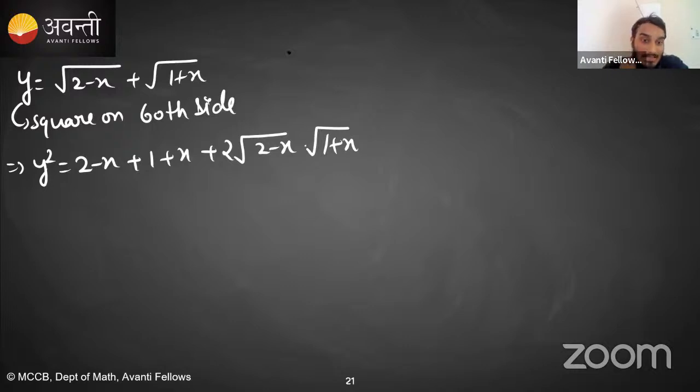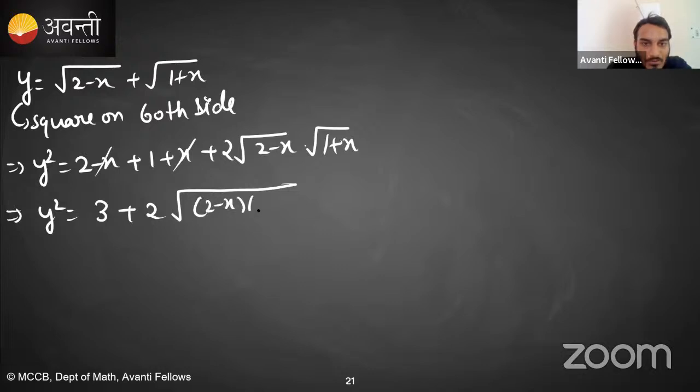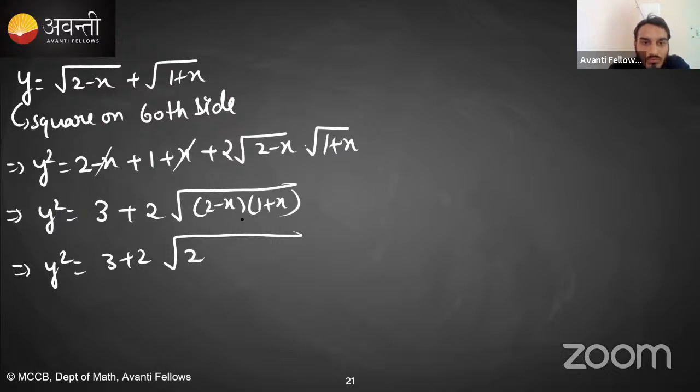Okay, let's see. So what is this finally? y square is equal to minus x and plus x cancel out. This becomes 3 plus 2 times root a into root b is root ab. So means 2 minus x into 1 plus x. Clear? So you will get y square is equal to 3 plus 2 times. Multiply कर दो. What you will get? 2 plus 2x minus x plus x minus x square. यही मिलेगा ना? Minus x square plus x plus 2.